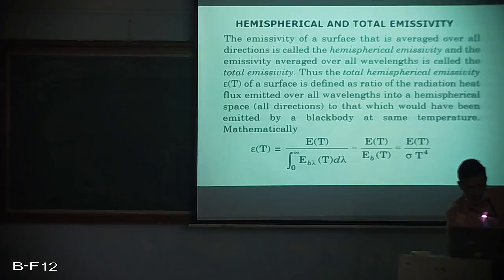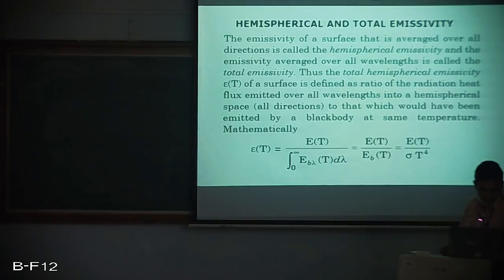The total hemispherical emissivity, epsilon T, is the ratio of radiation heat flux emitted over all wavelengths into a hemispherical space, all directions, to that which would have been emitted by a black body at the same temperature. So we are comparing a non-black body to a black body.